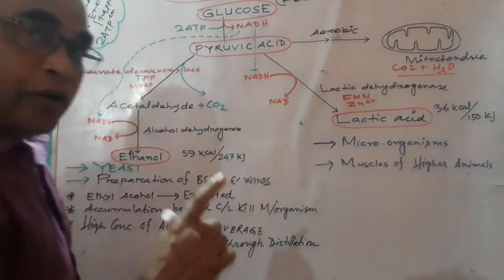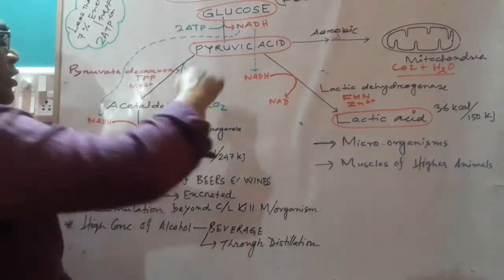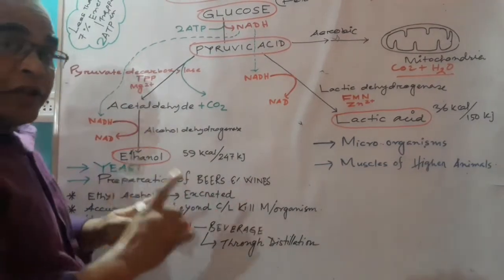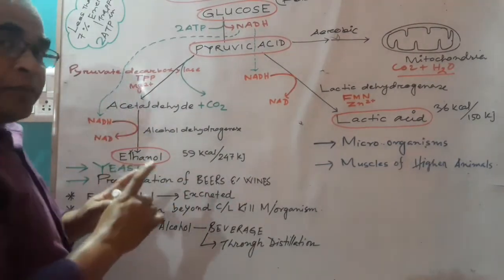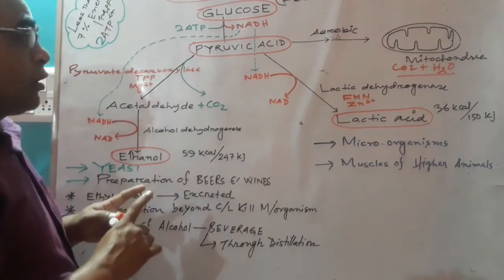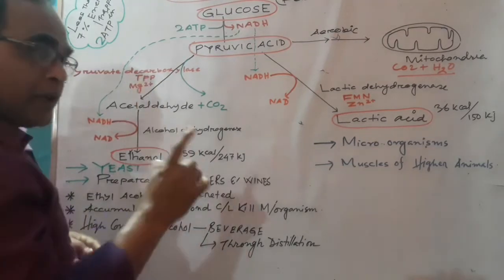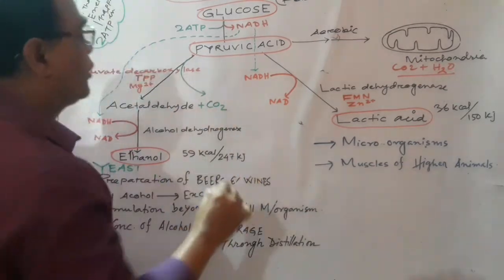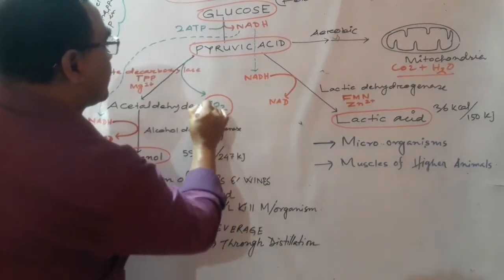So, in alcoholic fermentation, pyruvic acid is decarboxylated. First, decarboxylation occurs of the pyruvic acid. Decarboxylation means release of carbon in the form of carbon dioxide.